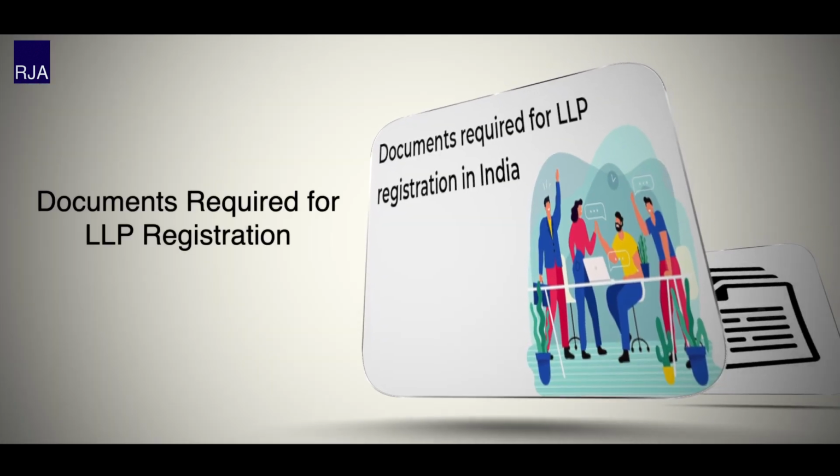So once the form is completed, the same is to be submitted along with certain documents. After successful submission of documents, the application along with the documents will be forwarded to the registrar of companies. On receipt of the application with the documents, the registrar will verify and scrutinize the same, and where no discrepancy is found, the registrar will issue the certificate of incorporation in the name of the said LLP. Now, after obtaining the certificate of incorporation, the applicant shall file the LLP agreement in Form 3 on the MCA website.